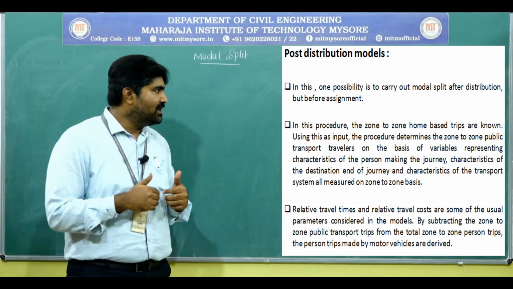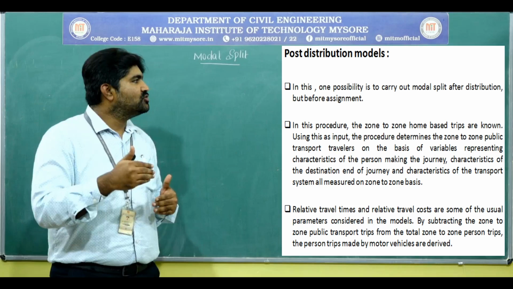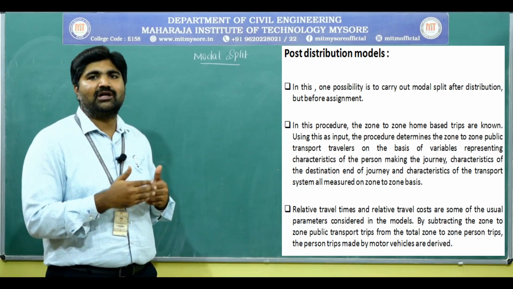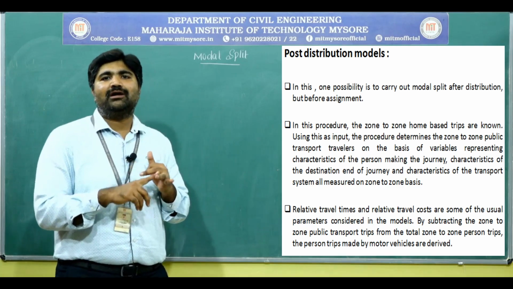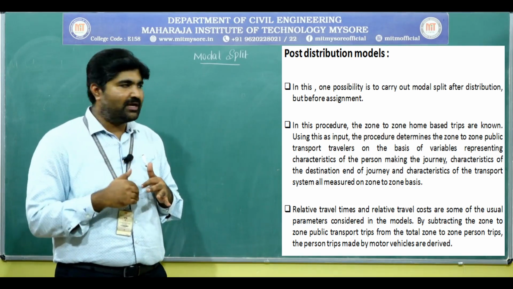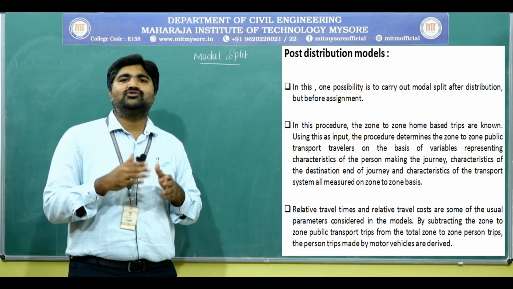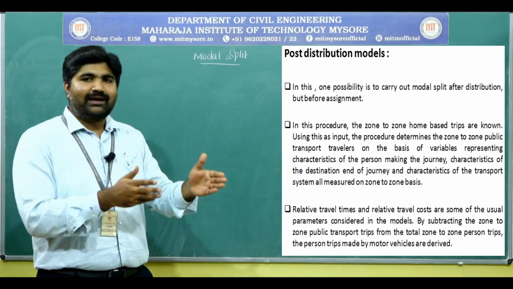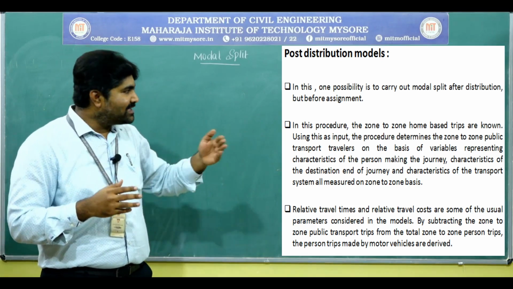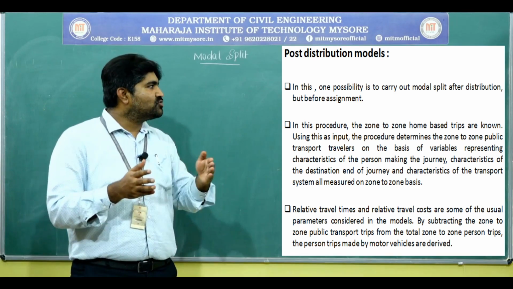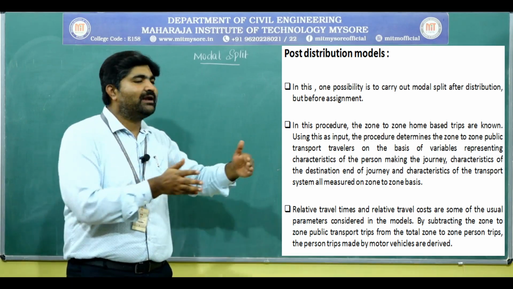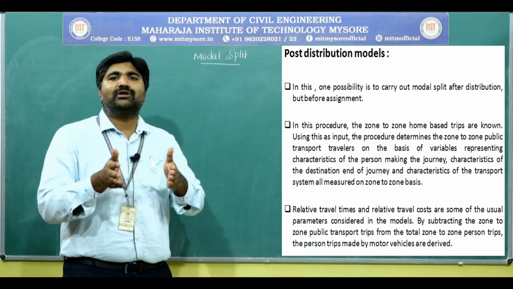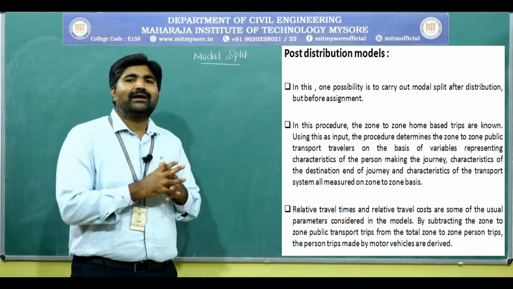Using this as input, the procedure determines the zone to zone public transport travelers on the basis of variables. Okay, those variables are the travel time or travel cost. By using these variables, we are going to determine the zone to zone public transport trips or travelers. Okay, next, from zone to zone home based trips, we are going to deduct this zone to zone public transport trips.